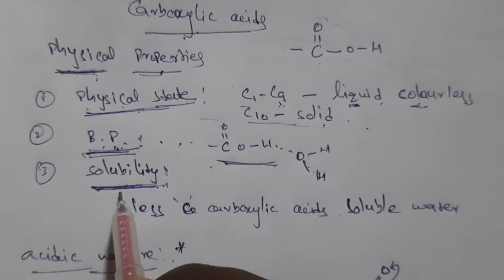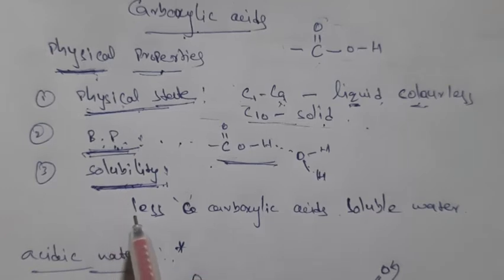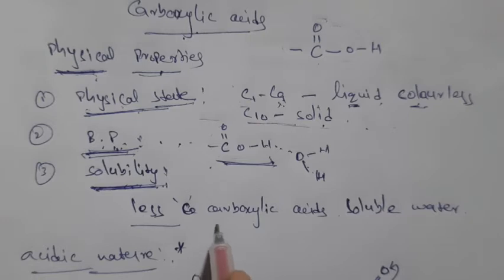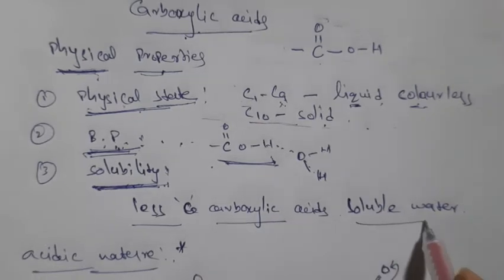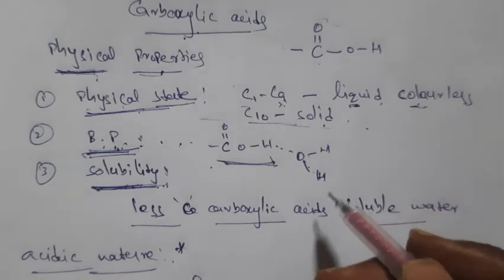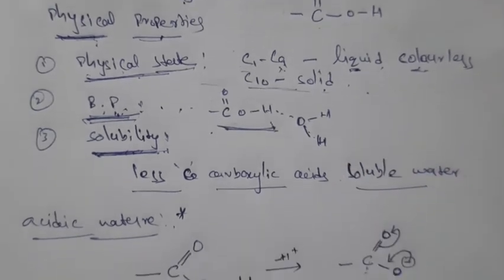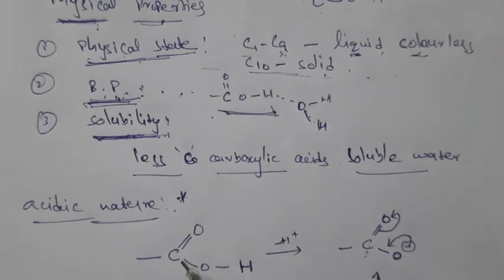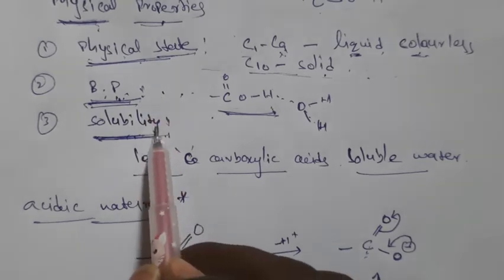Solubility means miscible with water. When you compare aldehydes, ketones and carboxylic acids, carboxylic acids have more solubility, again because of hydrogen bond formation. Carboxylic acids with fewer carbons are soluble in water. If you increase the carbon number, solubility decreases, right? High carbon containing carboxylic acids are soluble in benzene, toluene, like that, nonpolar solvents. So this is about the physical properties of carboxylic acids.